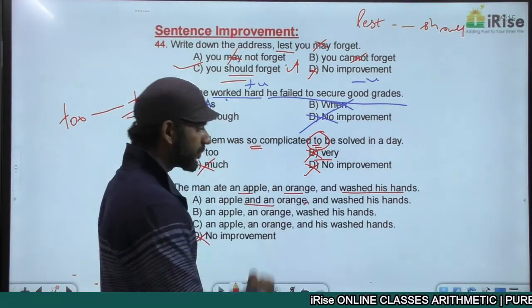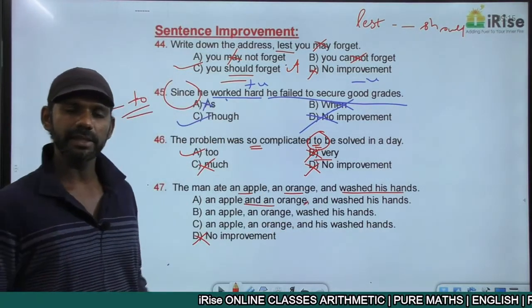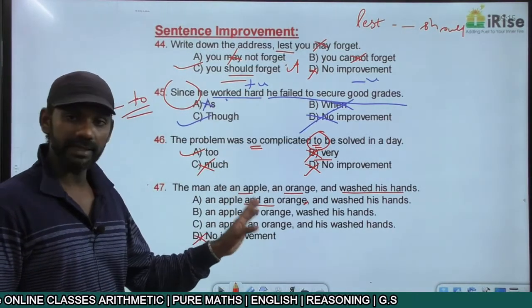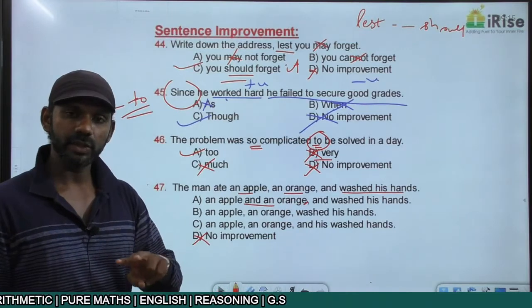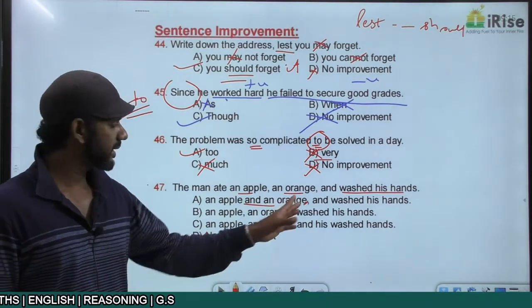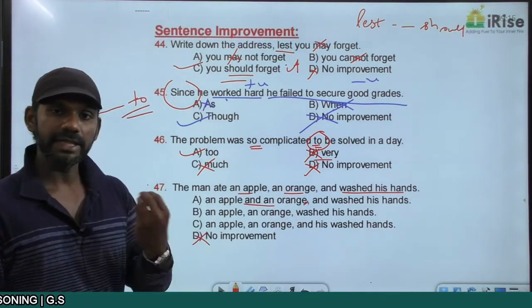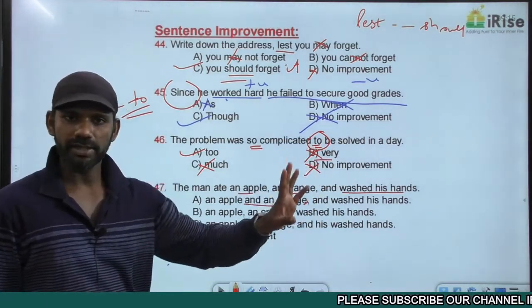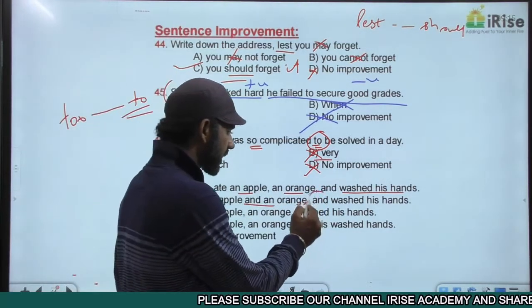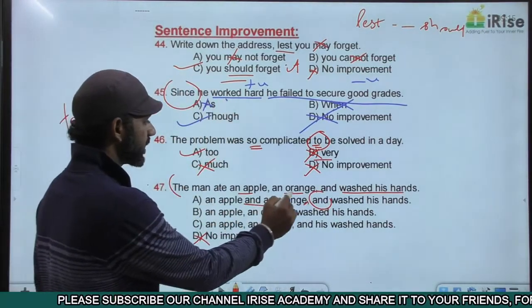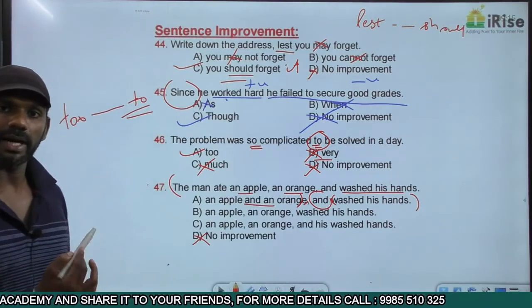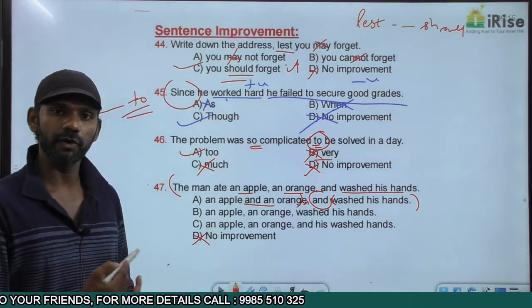So the meaning of this statement is he ate two things. One is an apple and the other one is an orange. And these two things are connected using and. That is completely fine. And after eating these two things, what did he do? He washed his hands. This and is connecting the first idea and the second idea. As and is connecting two ideas here, we have to use a comma before and.